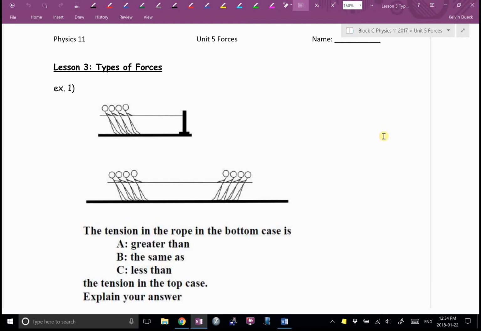So who says, Mr. Dewick, with 8 people, the force must be greater, twice as big? A. Mr. Dewick, A. Twice as big. A. No one. Wow. Who says B? Same as. Ooh. I'm even going to stop there. Emma, why is B right?